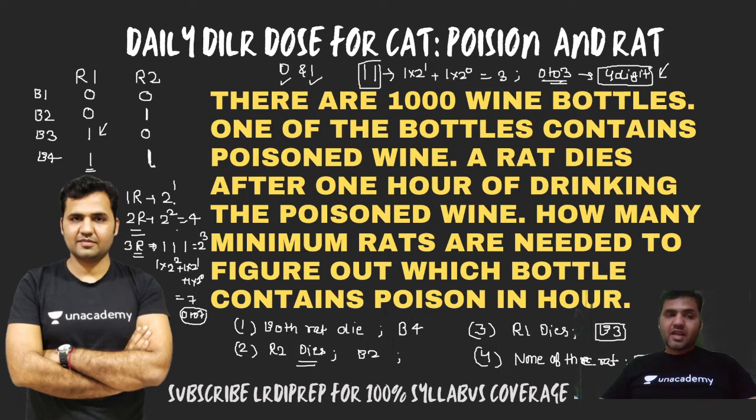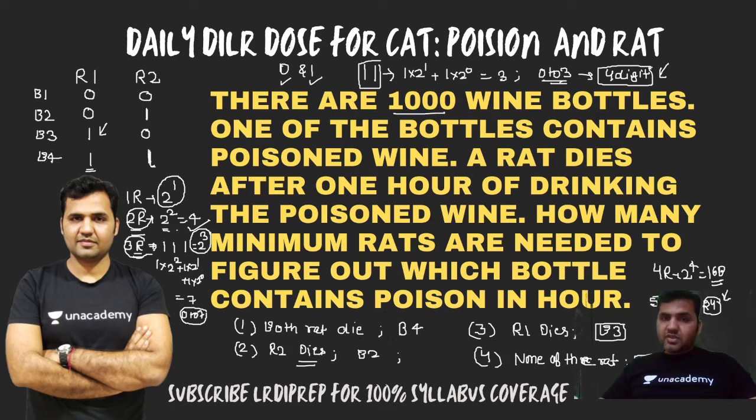Or you can straight away understand it. 1 rat means 2 power 1. That means out of 2 bottles, you can tell which bottle contains the poison. If you have 2 rats, you can tell 2 power 2. That means out of 4 bottles, you can tell which bottle contains the poison. With 3 rats, 2 power 3, you can tell out of 8 bottles which bottle contains the poison. So if I have 4 rats, I'll be able to tell 2 power 4, that means out of 16 bottles which bottle contains the poison. If there are 5 rats, I'll be able to tell 2 power 5, that means out of 32 bottles which bottle contains the poison.